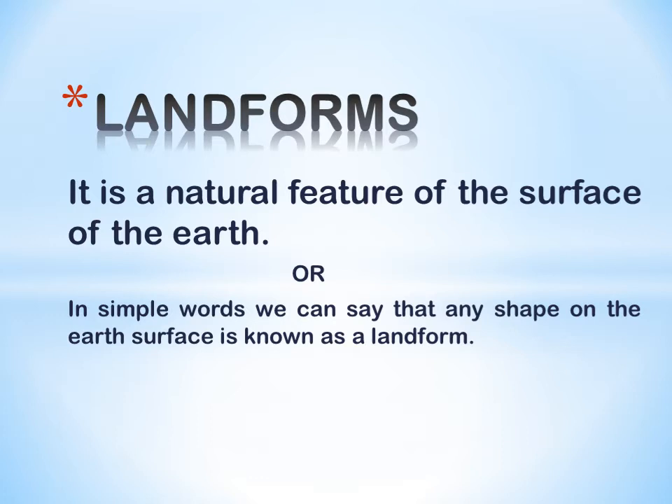In the last chapter, you have seen the globe. There are different colors on it which symbolize different landforms, like blue stands for water, brown for mountains, yellow for desert and green for land. Hence, landform is a natural feature of the surface of earth, or in simple terms we can say that any shape on the earth's surface is known as a landform.